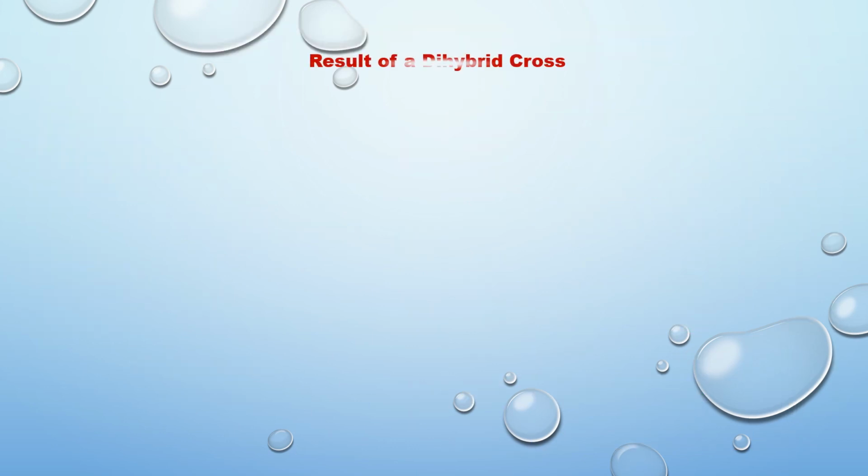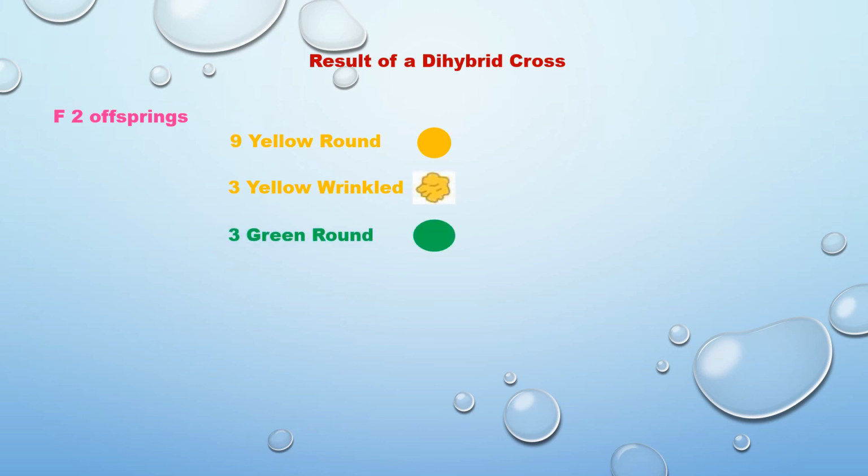This is the result of a dihybrid cross. From the above result, it can be concluded that the factor for each character or trait remains independent and maintains its identity in the gametes. The factors are independent of each other and pass to the offspring, the young ones, through the gametes, the genes. In the F2 offspring we get 9 yellow round, 3 yellow wrinkled, 3 green round, 1 green wrinkled.